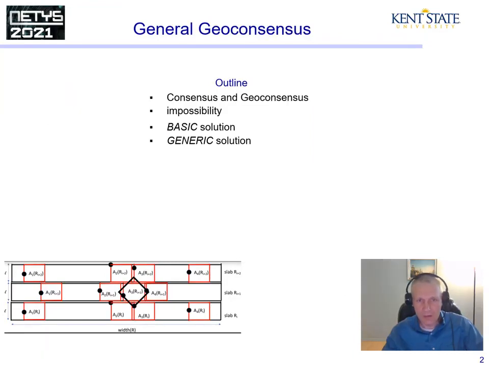The outline is this. First, I introduce the problem of consensus and geoconsensus. I discuss the impossibility of geoconsensus in a particular setup. Then I'm introducing the basic solution, and that this basic solution requires that certain nodes be placed in a certain predefined distance away from each other. Then we develop a generic solution that lifts this restriction.